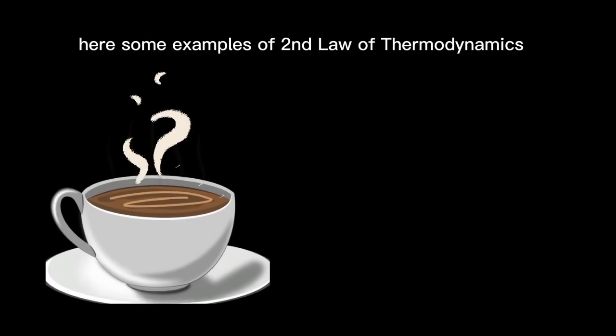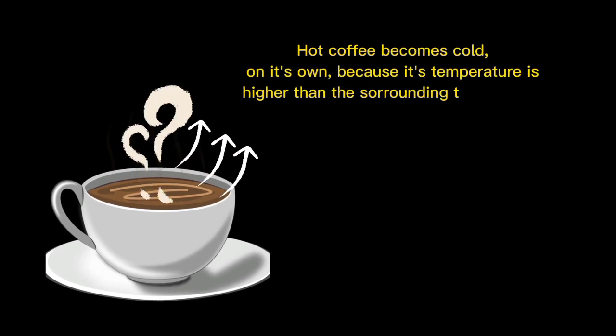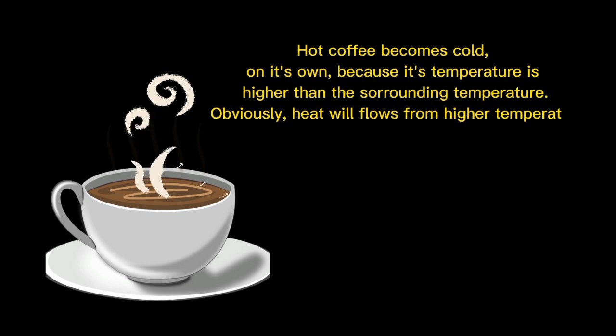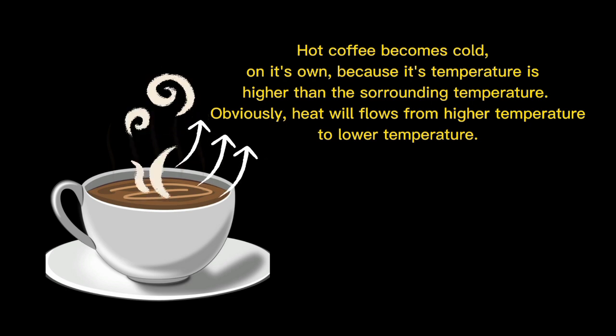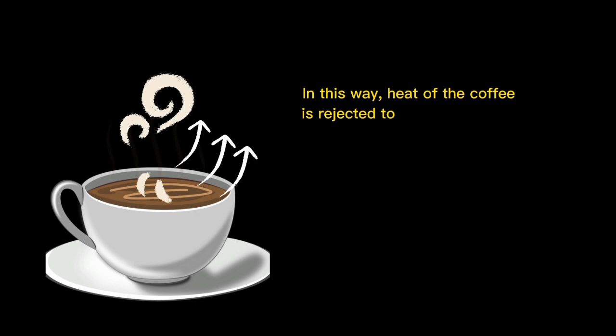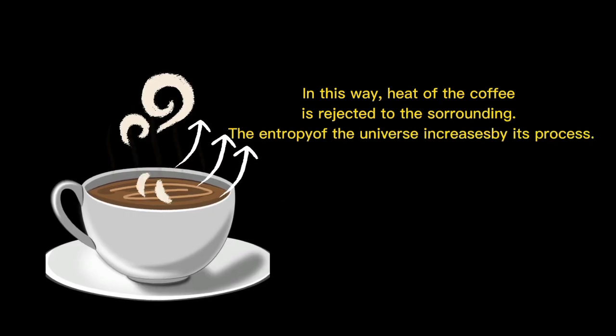Here are some examples of the second law of thermodynamics. Hot coffee becomes cold on its own because its temperature is higher than the surrounding temperature. Obviously, heat will flow from higher temperature to lower temperature. In this way, heat of the coffee is rejected to the surrounding. The entropy of the universe increases by this process.